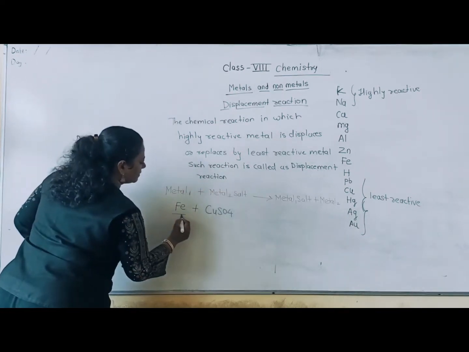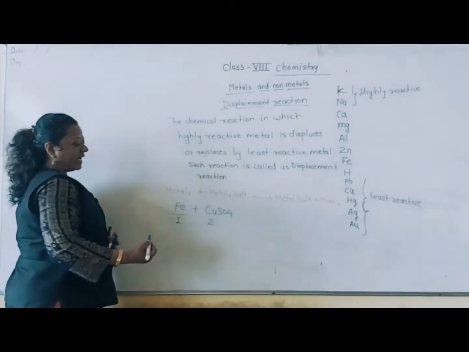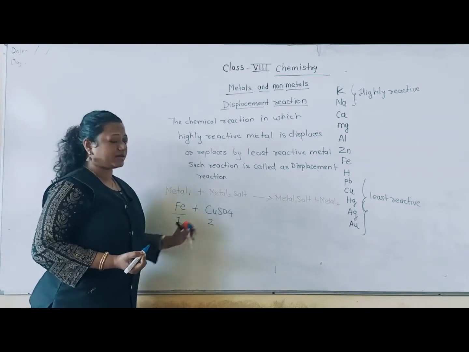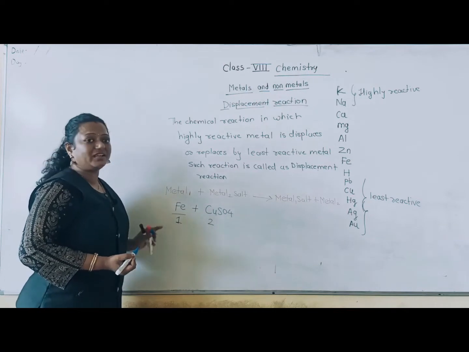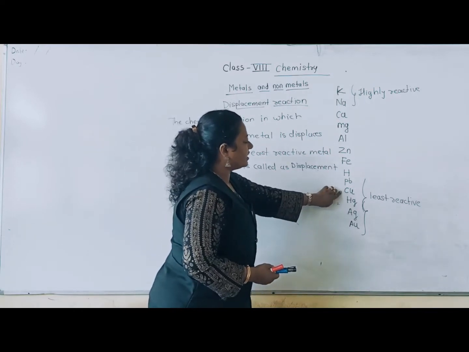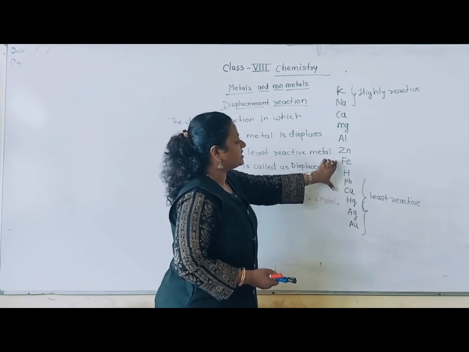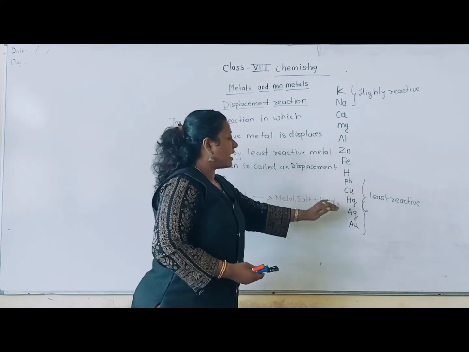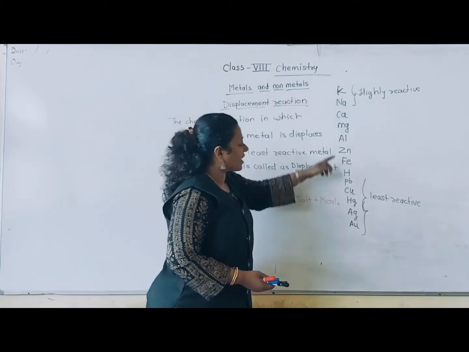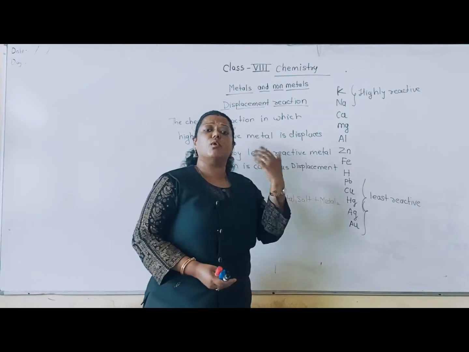This is the salt of metal number 2; copper is a metal, and copper sulfate is the metallic salt. According to the reactivity series, copper is at the bottom while Fe is at the top. So as compared to copper, Fe is more reactive, and copper is least reactive.